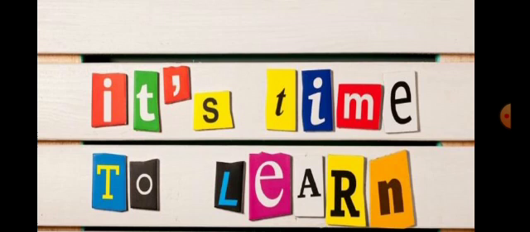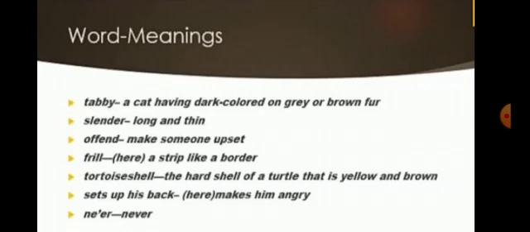Now, it's time to learn the meanings. Poem meanings. Number 1. Tabby. A cat having dark colored marks on grey or brown fur. Slender, long and thin. Affront, often make someone upset. Frill, a strip like a border. Tortoise shell, the hard shell of a turtle that is yellow and brown. Sets up his back, makes him angry.